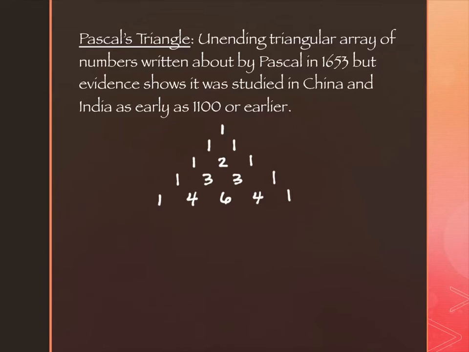So some patterns to recognize. The outer edges are always 1s, okay? Always going to be a 1 on the outside edge. The second diagonal down on both directions just increases by 1 each time. 1, 2, 3, 4, 5. It's going to continue on. So if I looked at the next row, you would definitely go 1 and then 5, right?